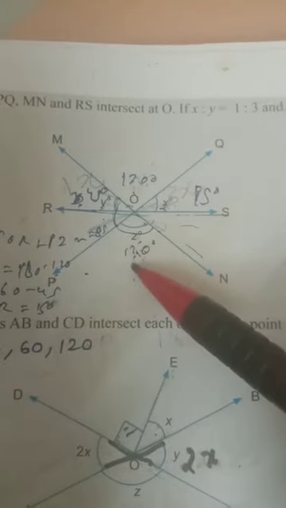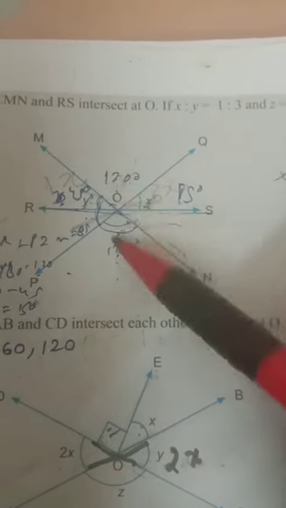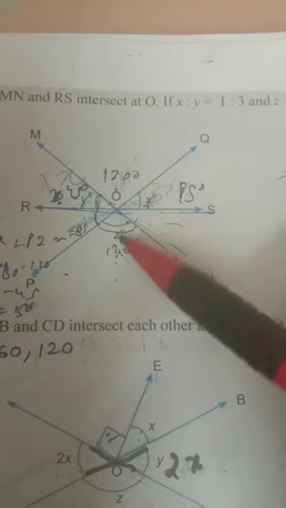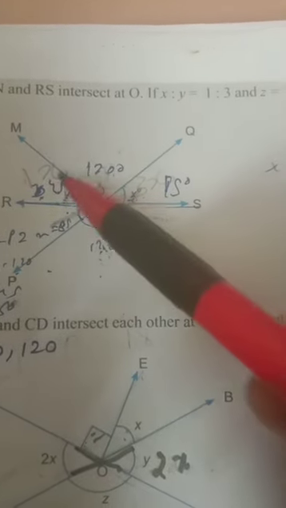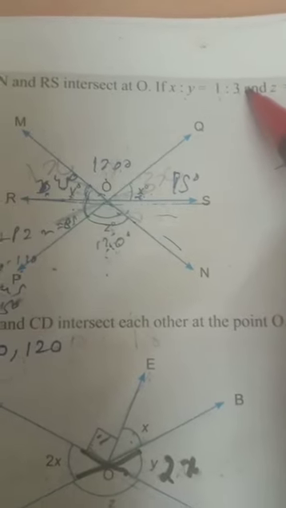Question number 22. Here x, y and z 120 given. Z and this M, O, Q, these two are vertically opposite angles, these two are vertically opposite angles. X ratio y equal to 1 ratio 3. That means x equal to 1a, y equal to 3a, otherwise 1x and 3x. X equal to 1x and y equal to 3x. When you add, you will get 180, straight line angle.